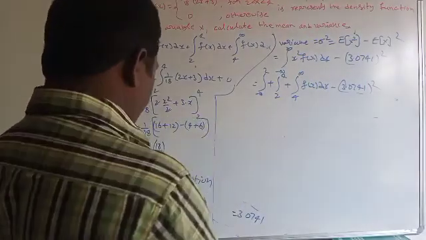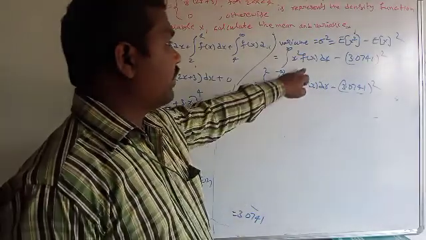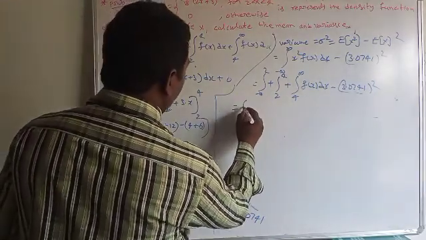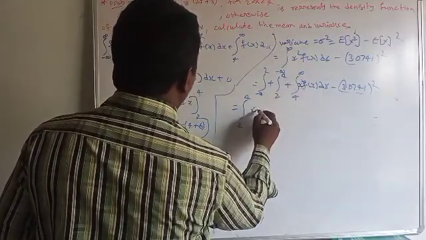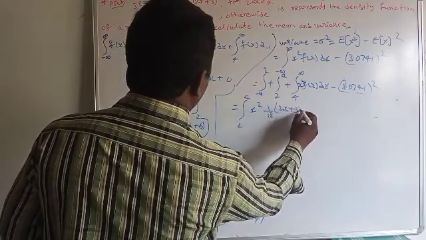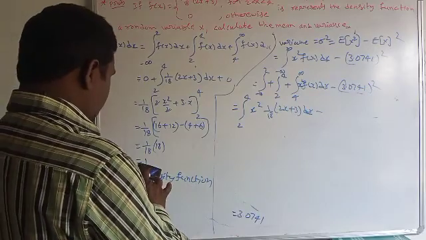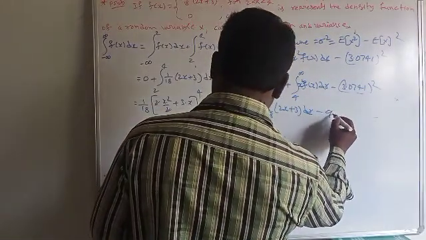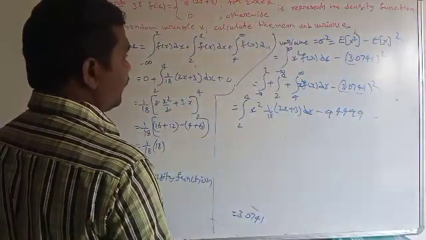From minus infinity to 2, the function is defined as 0, and from 4 to infinity the function is also defined as 0. So this is equal to integral 2 to 4 of x square into f of x, which is 1 by 18 into 2x plus 3 dx, minus 3.0741 whole square, which is 9.4499.